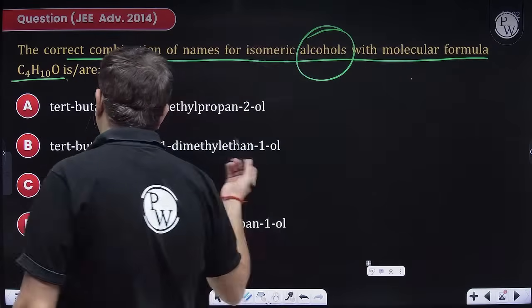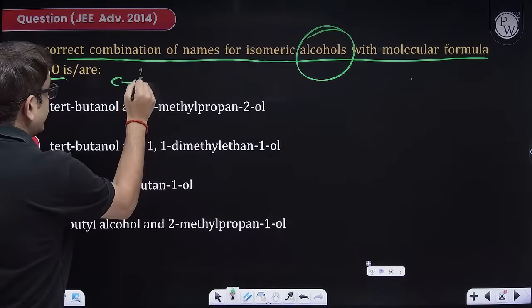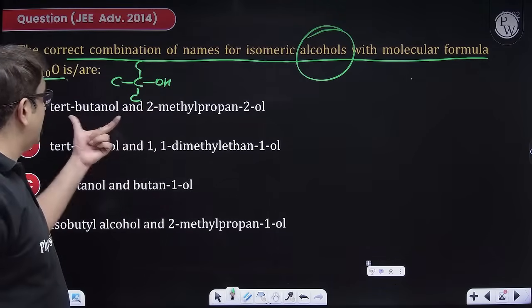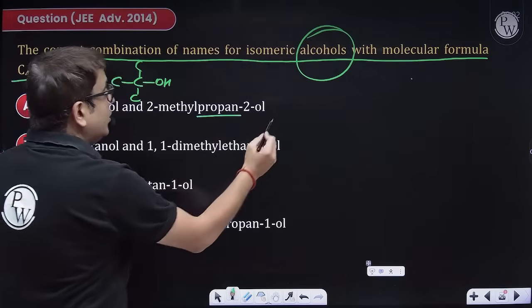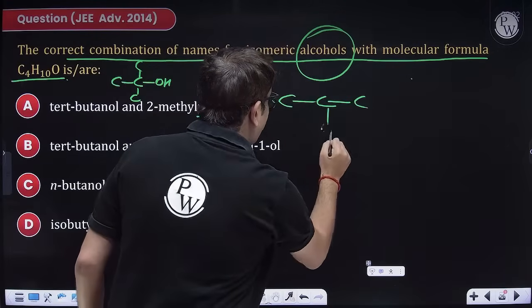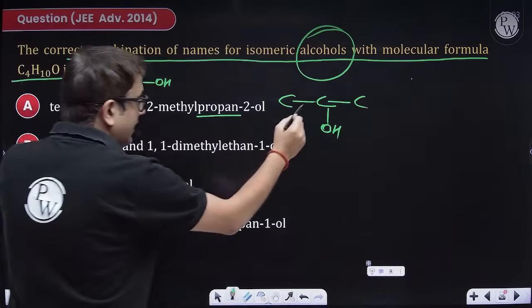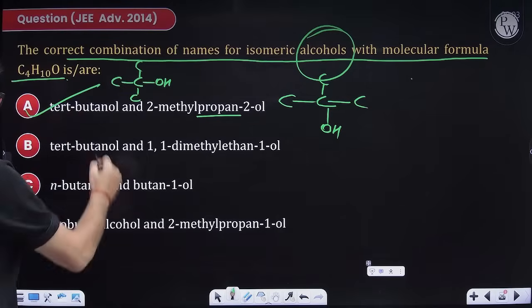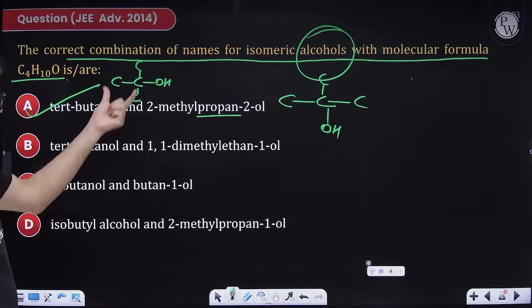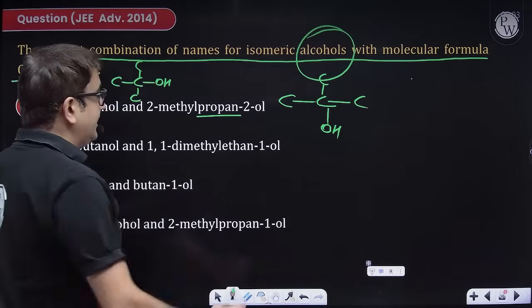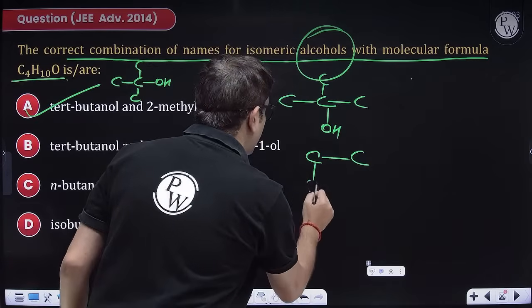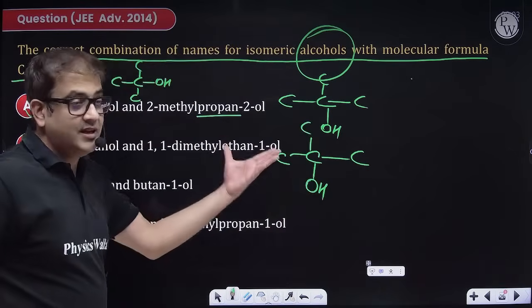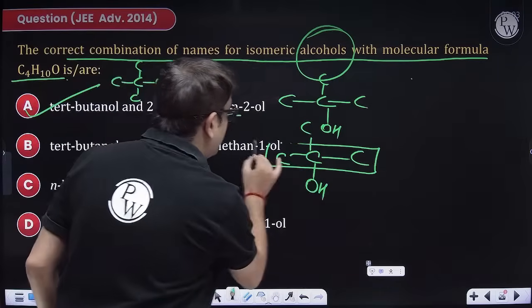So tertiary butanol, that means I have 1, 2, 3, 4 carbon in such a way. This is tertiary butyl alcohol or tertiary butanol. Now propane-2-ol. So prop as in 3 carbon, 2-ol as in second carbon should have OH, and second carbon should also have this methyl branch. Sir, both are same. Yes, both are isomers. So this is correct. Tertiary butanol as in this one. Then 1,1-dimethylethan-1-ol. Ethane as in 2 carbon, 1-ol as in 1 OH, and 1,1-di. No sir, IUPAC is wrong, because it will be 2-methyl.